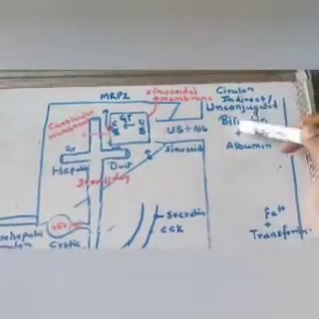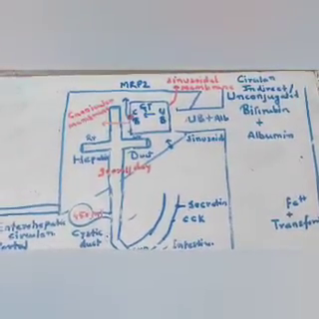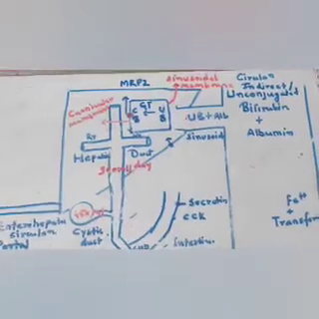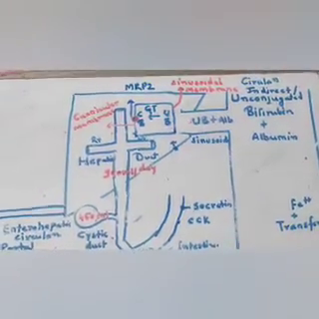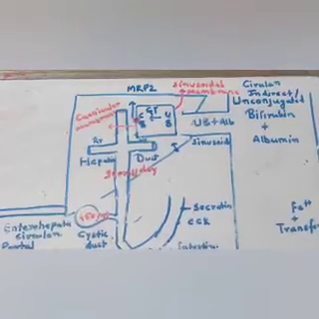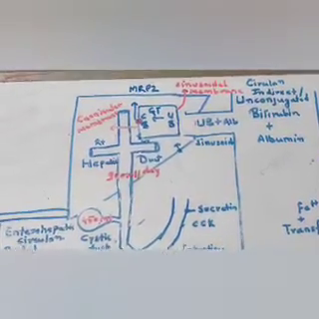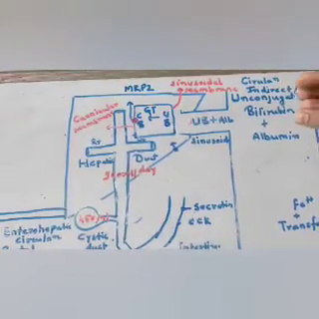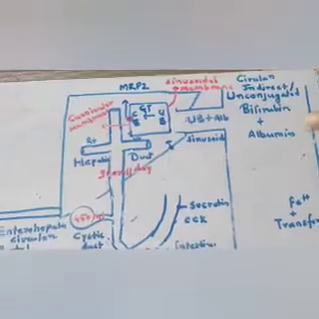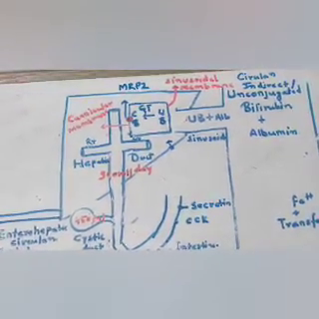Now this unconjugated or indirect bilirubin will enter the circulation, and after it enters the circulation, it will get attached to the plasma protein. You know the plasma proteins: albumin, globulin, fibrinogen. These proteins are present in the plasma, and as soon as this unconjugated bilirubin comes into the circulation, it will get attached with the albumin.